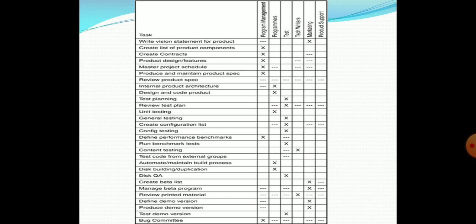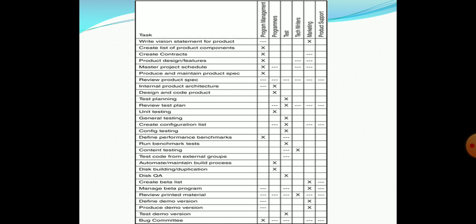The type of task that needs to be defined are not the obvious ones. Testers test, programmers program. The troublesome tasks potentially have multiple owners, or no owner, or a shared responsibility. The easiest way to plan this and communicate the plan is with a simple table as shown in the figure.